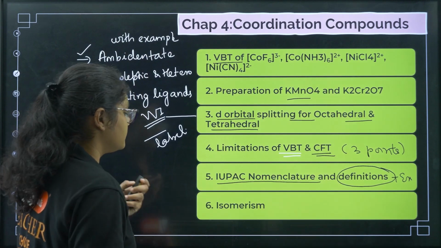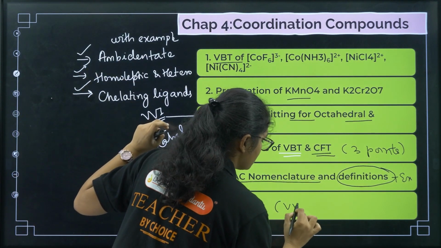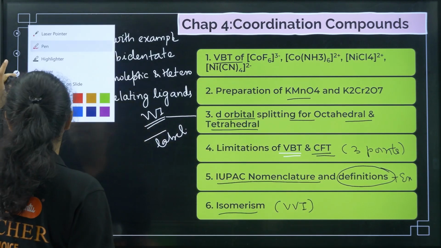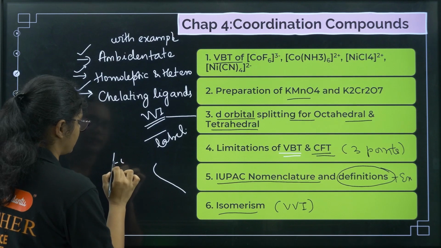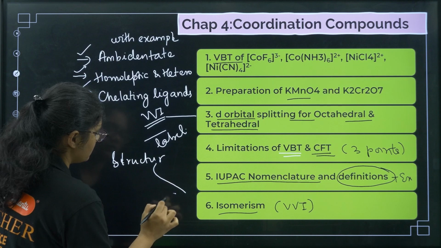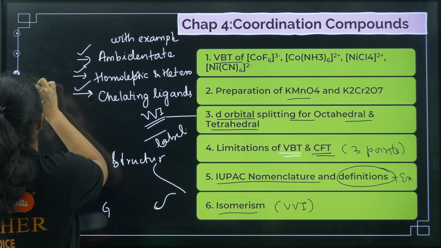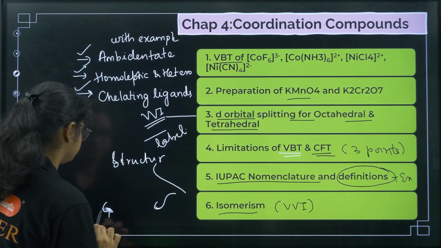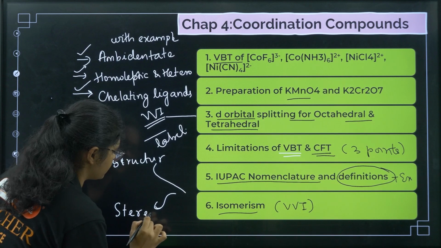Next we have isomerism. This is again a very important topic. Here you should prepare both structural isomerism and stereoisomerism.